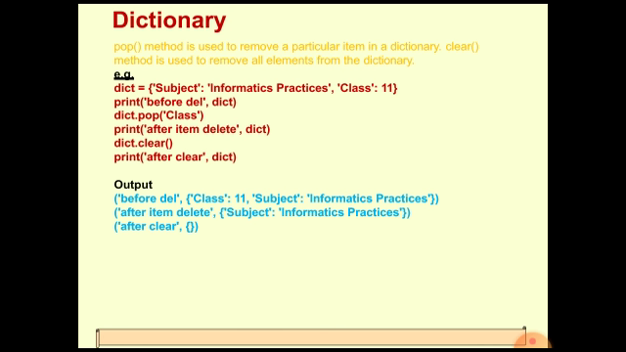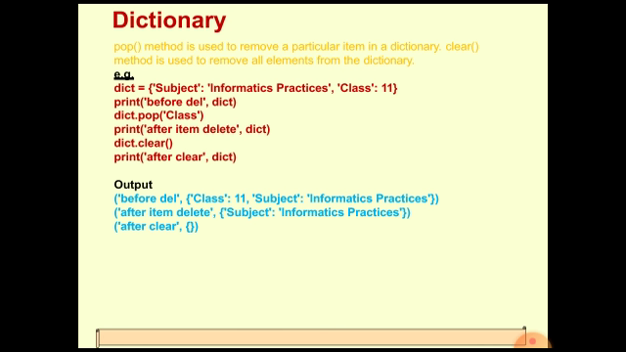But what is there in the clear function? We don't have to specify any key as the parameter. See, in the pop function, we are actually specifying a key as a parameter. So whatever key we are specifying, only the item pertaining to that key will be deleted. All the other items will not be deleted. They will remain as they are. But when we are using the clear function with the dictionary, then all the elements of the dictionary will be deleted. All the elements of the dictionary will be removed.